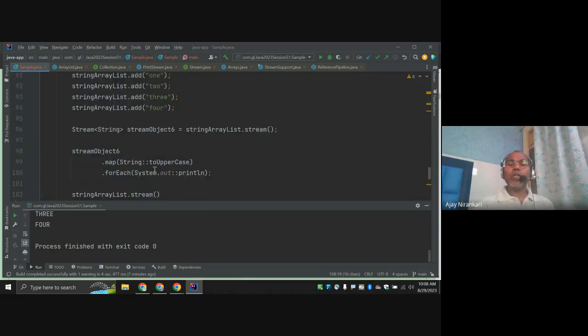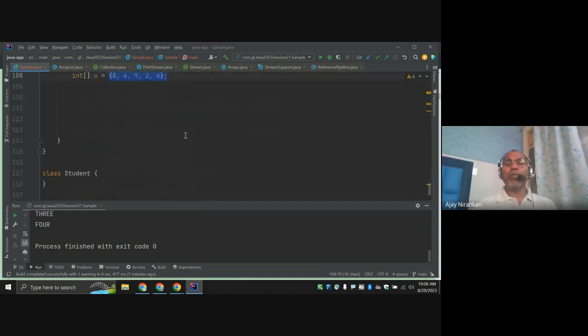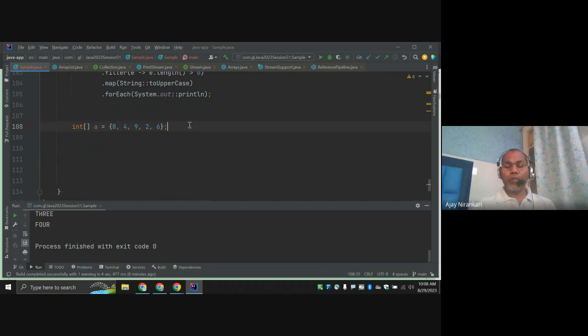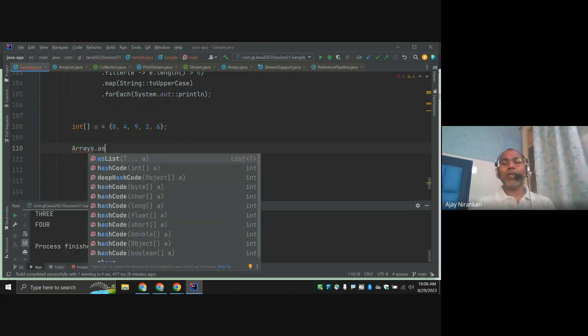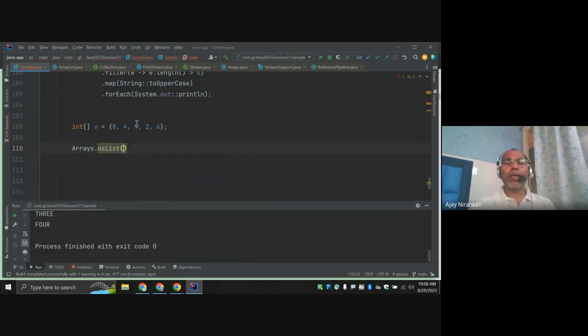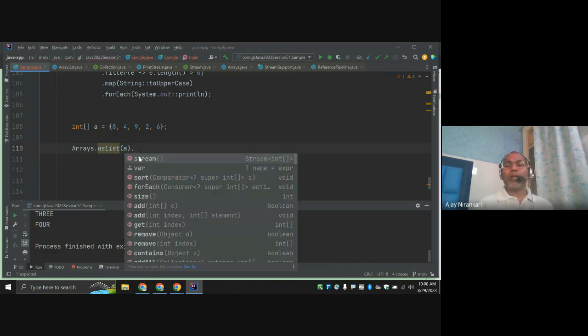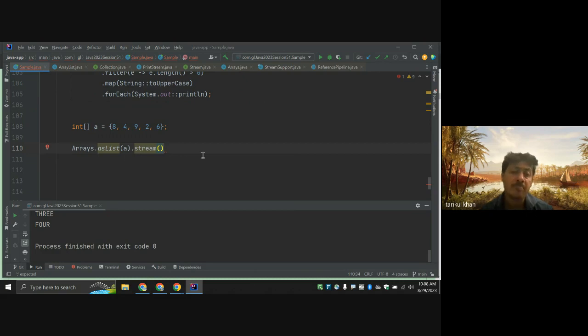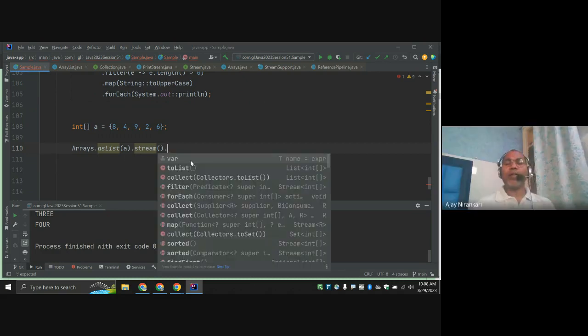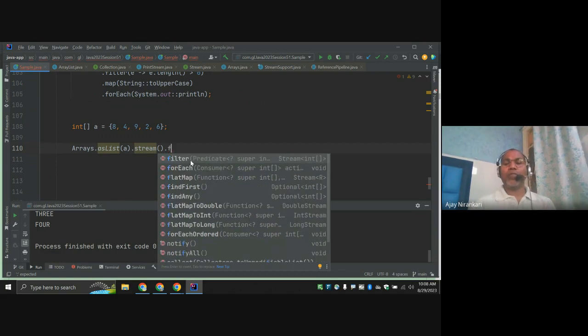Simple way: this is the array. We already know one class, Arrays. Arrays.asList, and here you pass this array itself, and dot stream. And then whatever you want, filter, map.